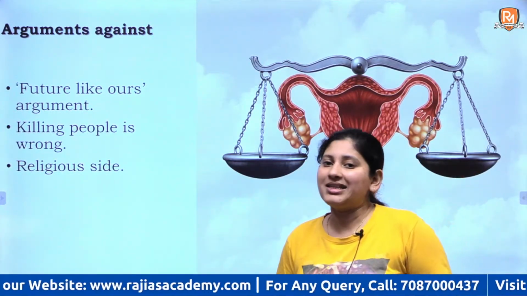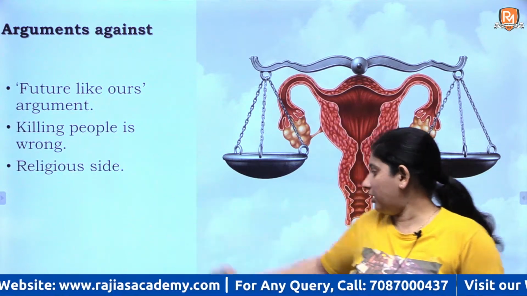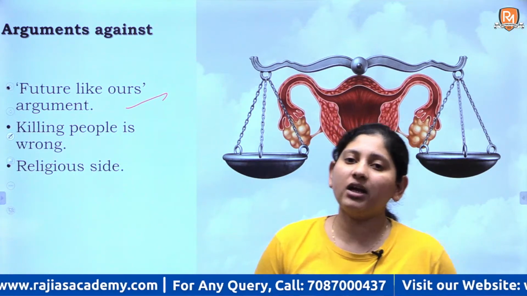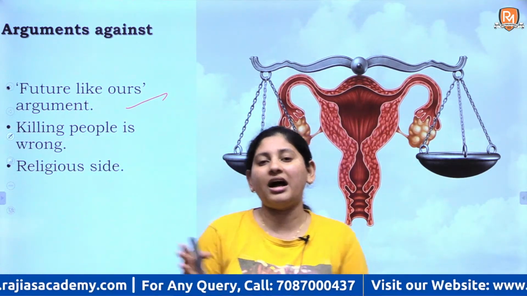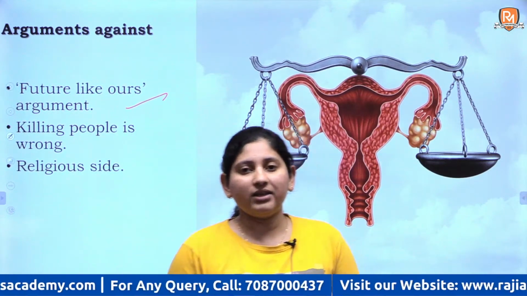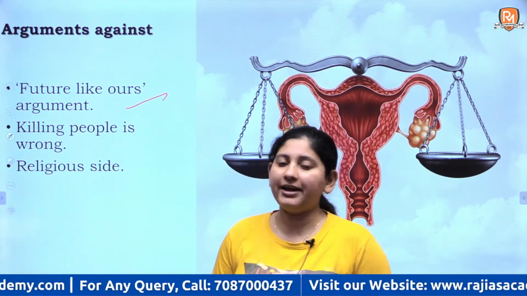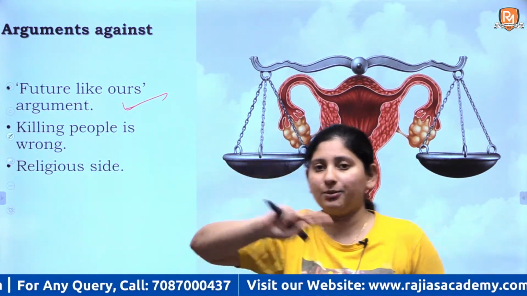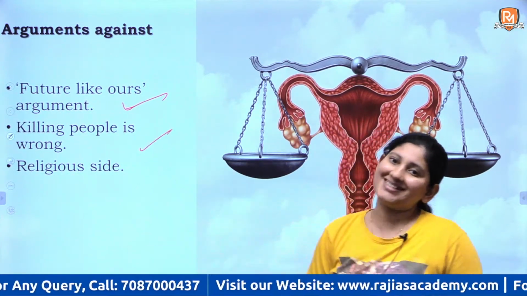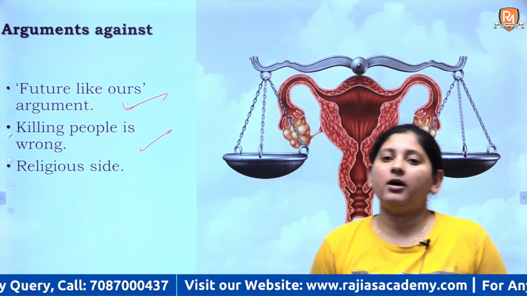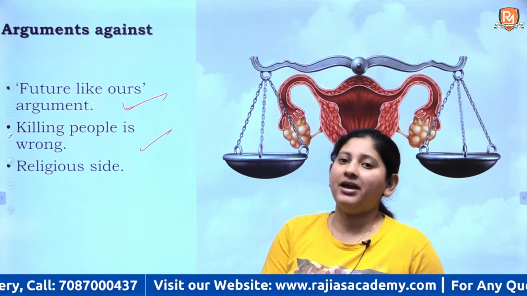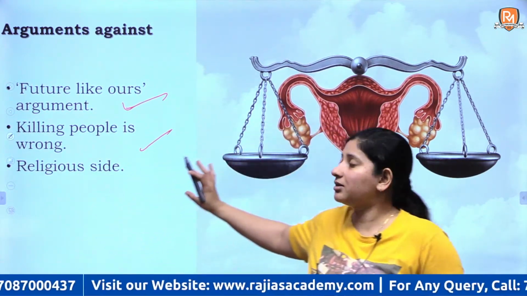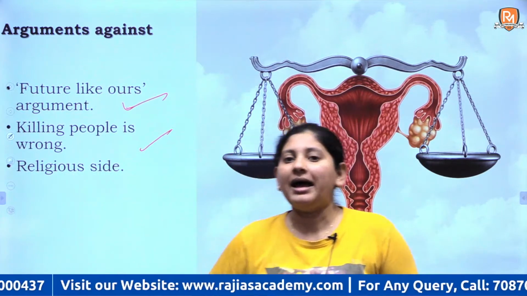Now, what are the arguments that have been given against? First, we have a future, and you're not giving the fetus a chance to have a future. You're not giving the baby the chance to decide to have a future. This is the major first argument. Second, it's stated that killing people is wrong. The child has life. What develops biologically has a life. So the fetus is considered to be a person, and killing people is wrong.